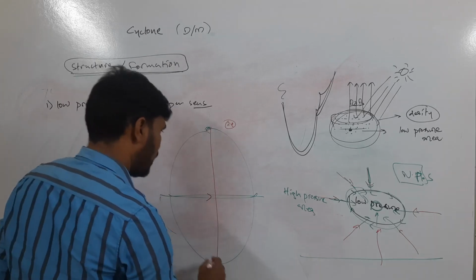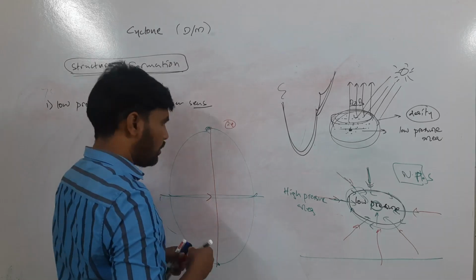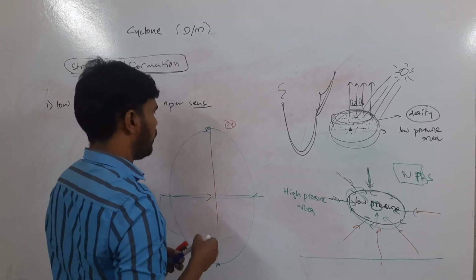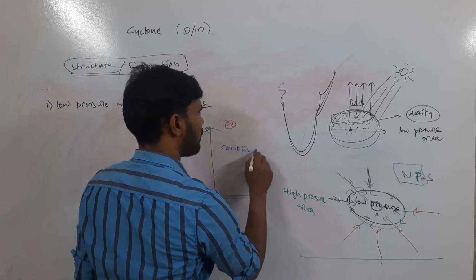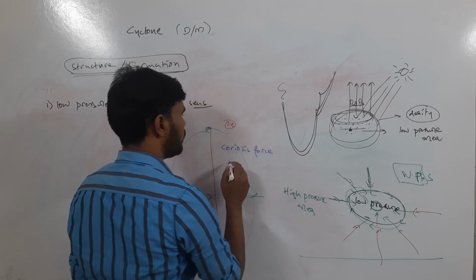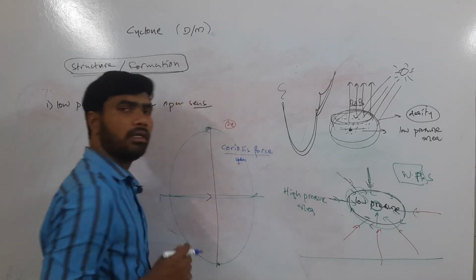This is the axis. So because of this movement, a force called Coriolis force is generated.